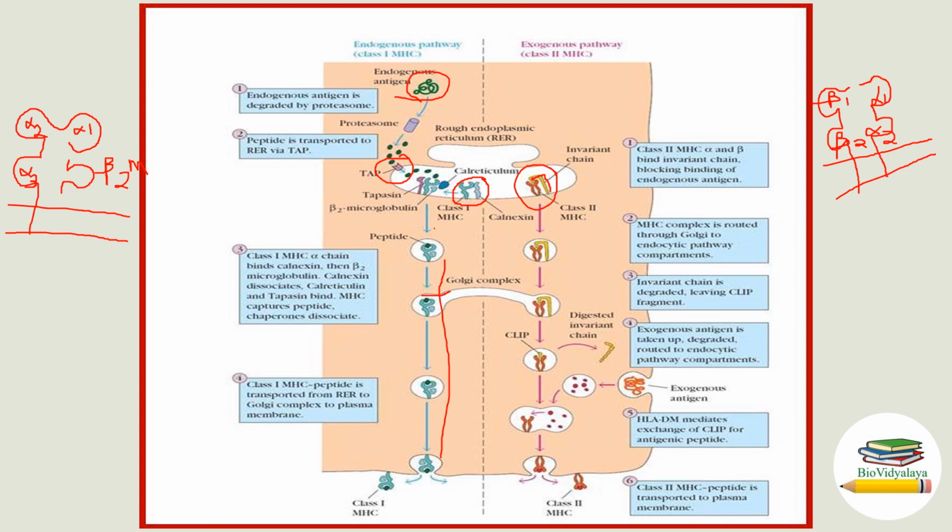MHC complex is routed through Golgi to the endocytic pathway compartment. Invariant chain is degraded, leaving the CLIP fragment. In the endocytic compartment, some enzymes are present that will degrade this invariant chain and leave some CLIP. This is CLIP, the small fragment left after degradation of the invariant chain. Here we can see that exogenous antigen is coming inside our cell by phagocytosis and will be degraded into small fragments by lysosomal enzymes.